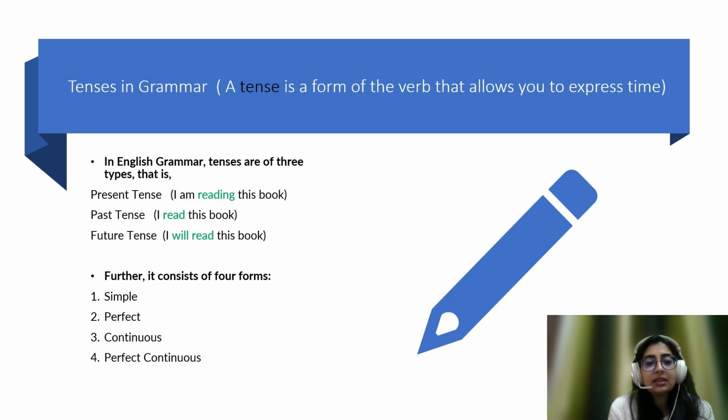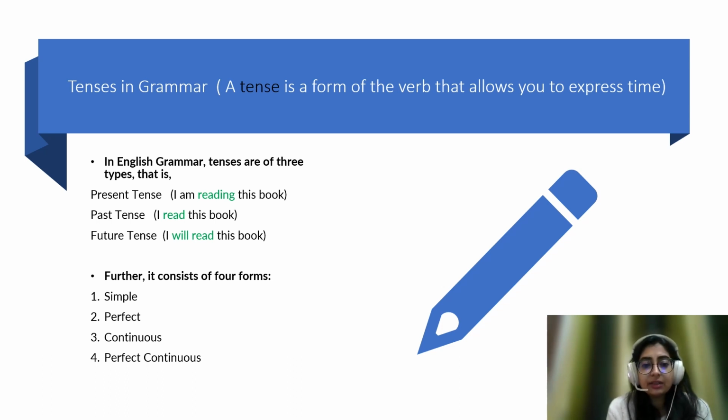The past tense, as you can observe by the name past, is something that happened back in time. I read this book, as an example. So this is not something which is happening in the present, it happened in the past. Similarly, the future tense, which is not happening yet, but it will happen in future. So I will read this book. So these are the very basic and simple examples, and you would be seeing variations of these examples as we move further in the videos.